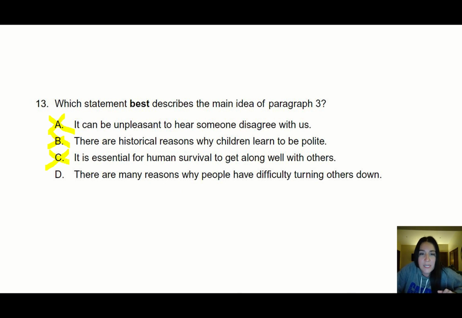So the main idea of paragraph 3 is there are many reasons why people have difficulty turning others down. And again, that's just because it says there are many personal and social reasons why it's hard to turn people down. And again, it talks about our childhood, and about the connections that we want to have. So that is why D is the correct answer.